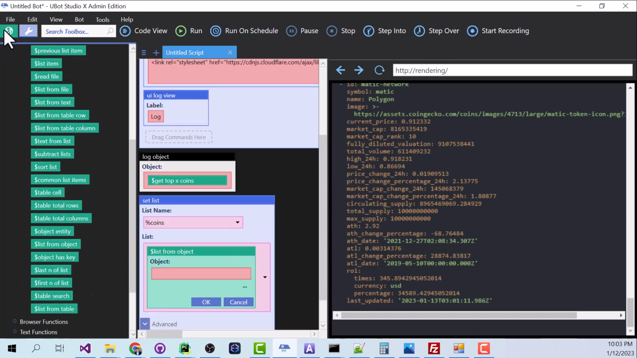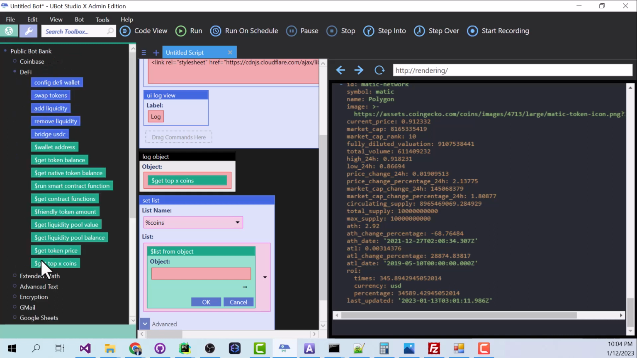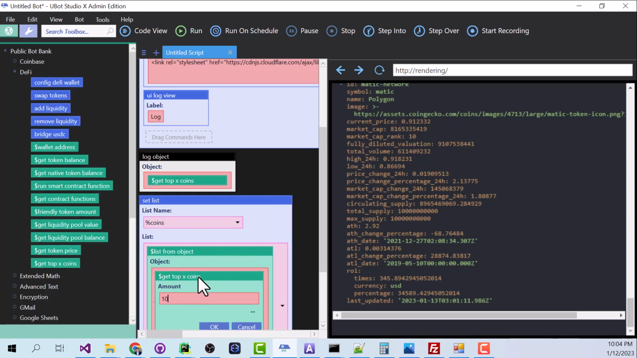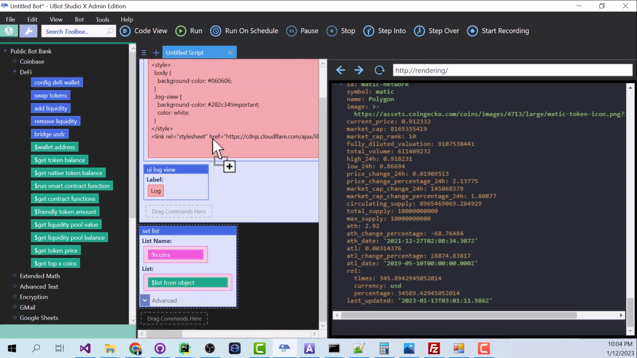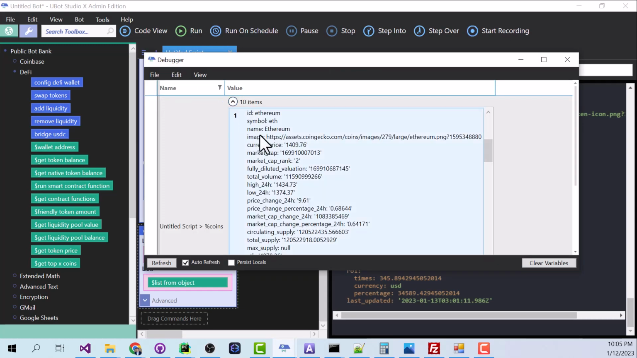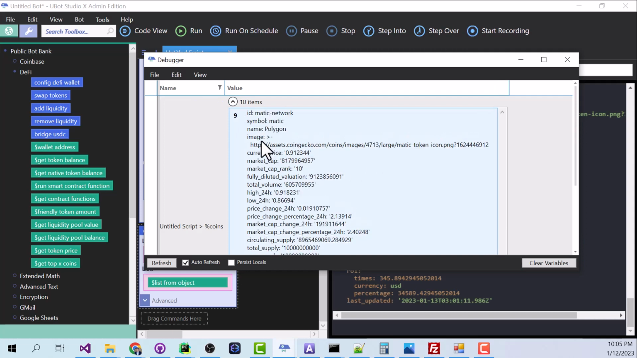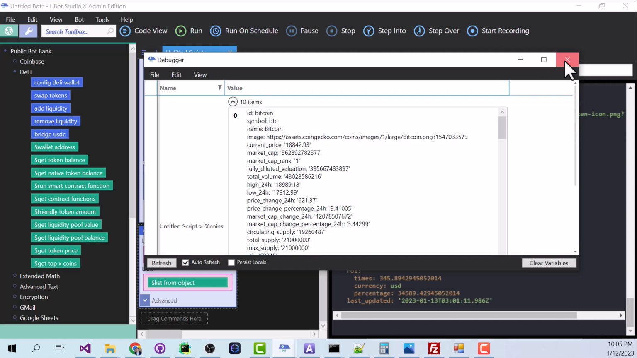For the object, hop back over to the bot bank and we'll grab our top X coins. We'll say 10, hit OK, hit OK, hit OK. We don't actually need this log object, so let's get rid of it. And let's give this a run and see what happens. I'll hit Control D to bring up the debugger, and we'll open this up. And now we have a list with each individual coin. So close out of that.